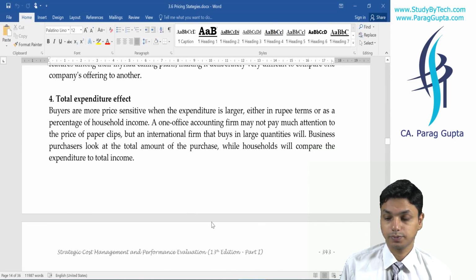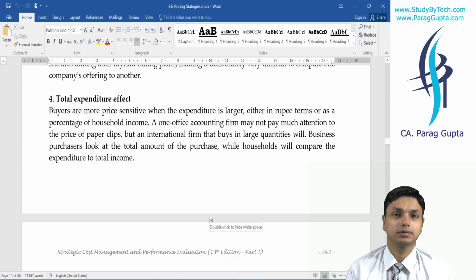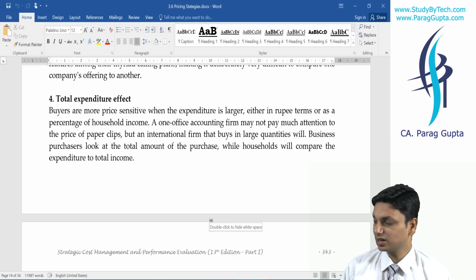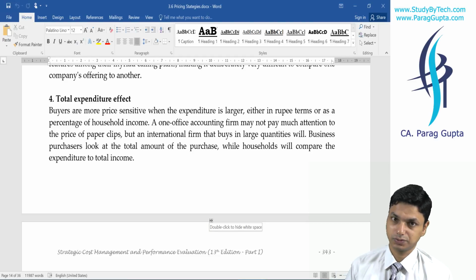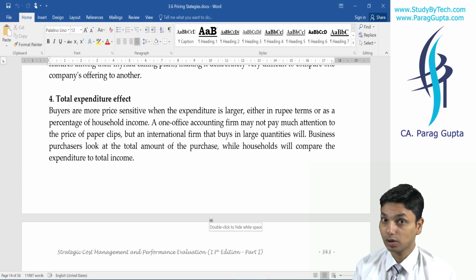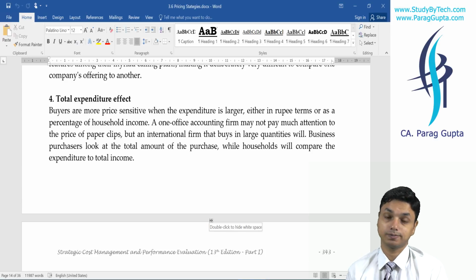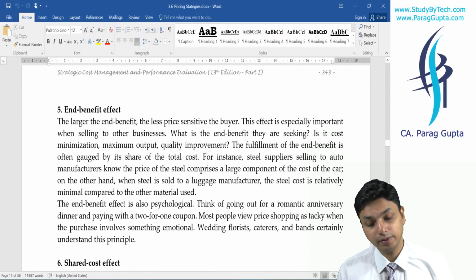Total expenditure effect. If expenditure is very low, people don't care. If this pencil is, let us say, 2-3 rupees, I will not care that much. But if I purchase 10,000 pencils, you will say we will think about that because expenditure is very high. I will bargain.